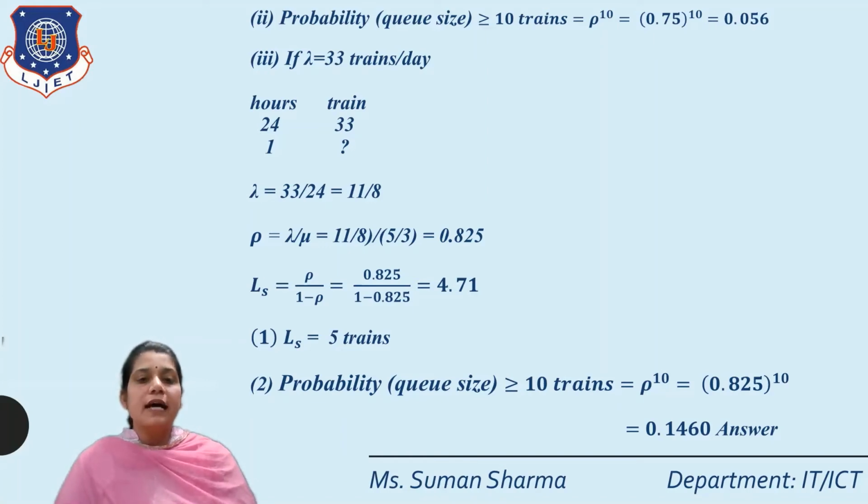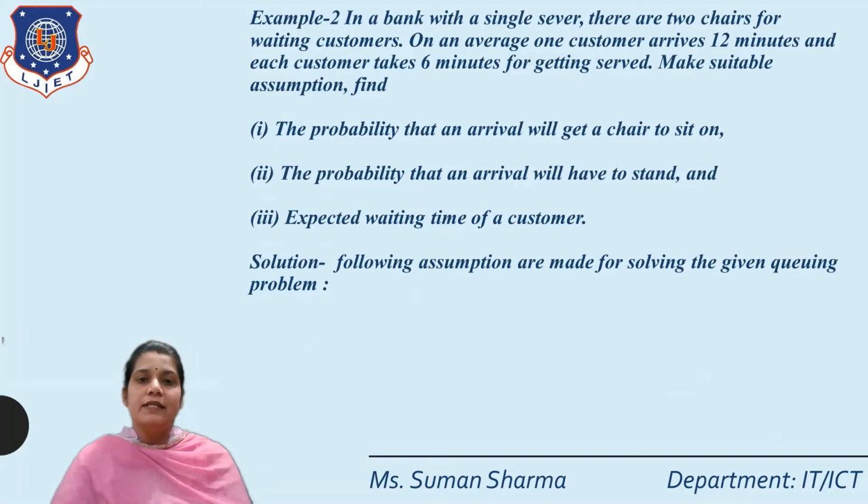That means if our arrival rate is changed, what will be the answer of the first and second? So if our arrival rate is 33 trains per day, then the change in question number 1: LS is equal to 5 trains, and second, the value is 0.1460.